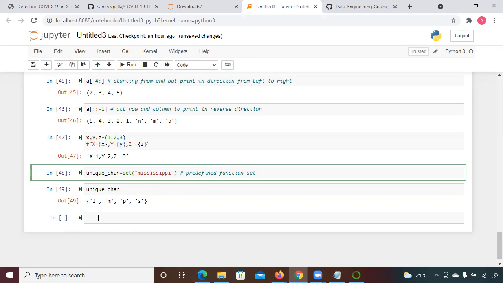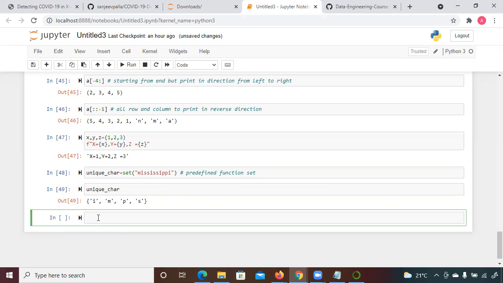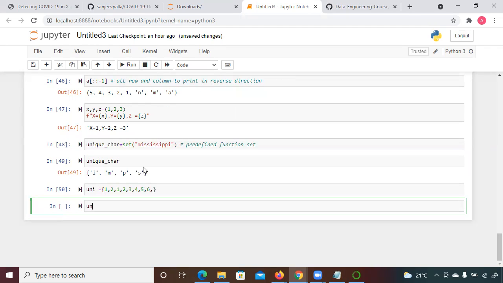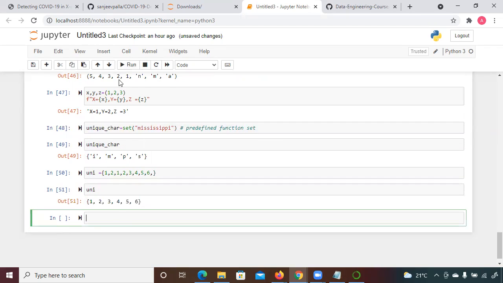Another thing is, if you create a variable, like uni, here also you can create a set, like suppose 1 1 2 1 2 3 4 5 6, and if I run this and print this uni, you can see we are getting the unique values.